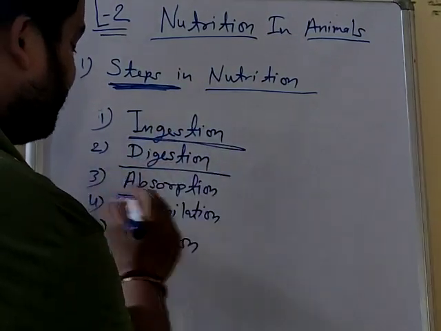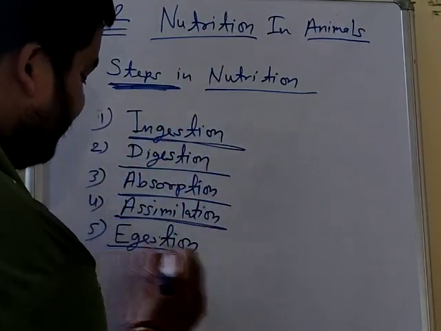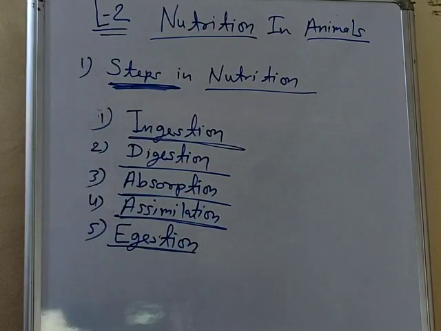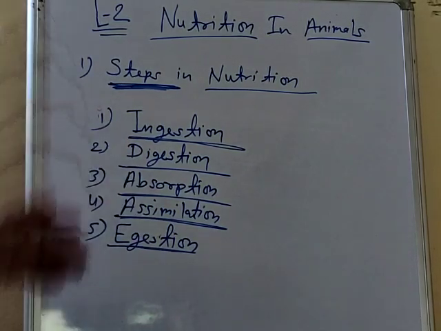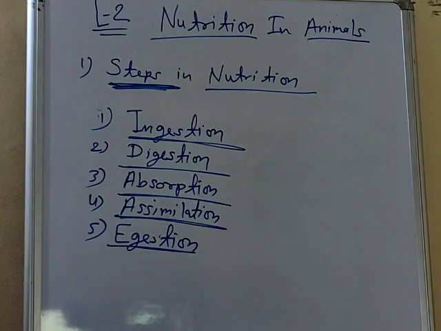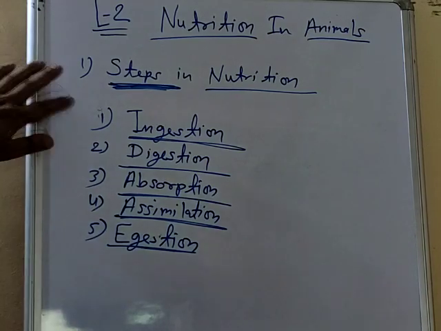Now we will first define the 5 steps, and then on the basis of these 5 steps, we will cover our 3 modes of nutrition in this lesson for the animals, human beings and amoeba. So first, what is ingestion? I will provide the definitions of all these points in written form, but now just orally.